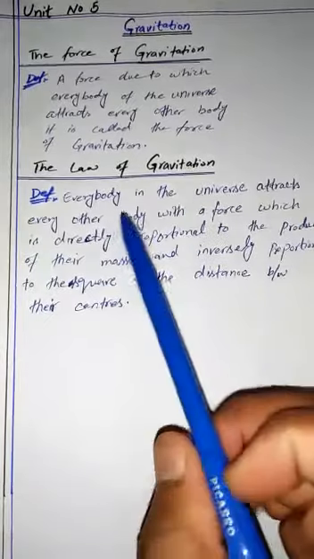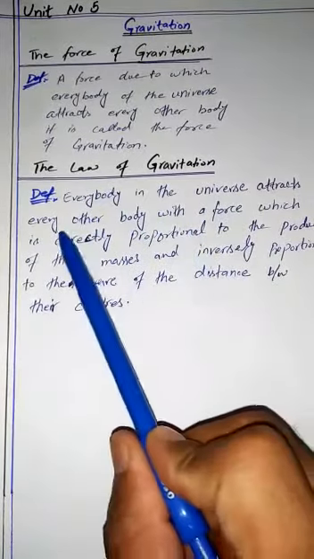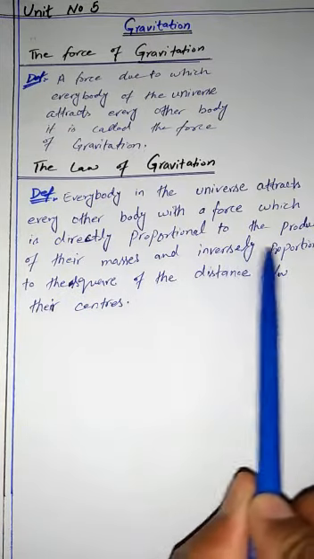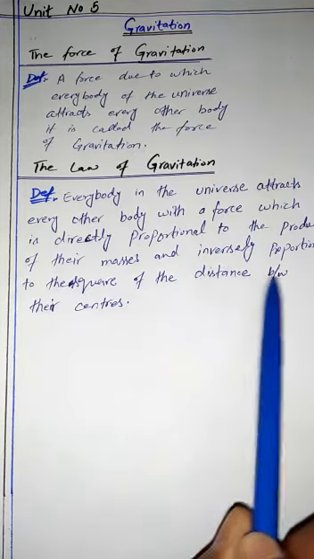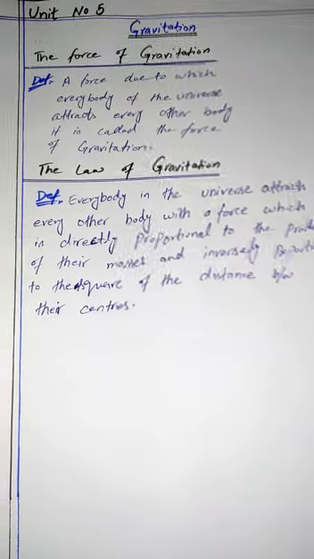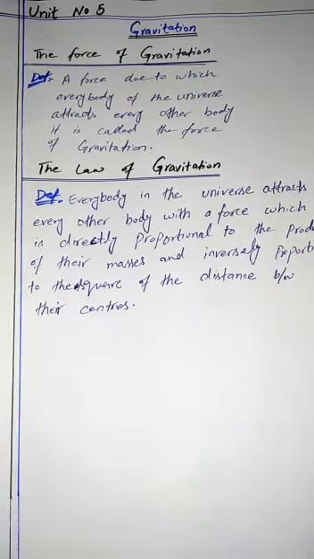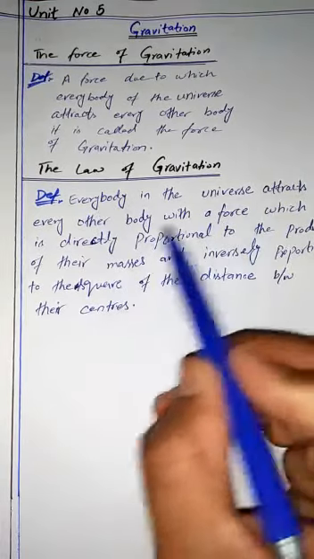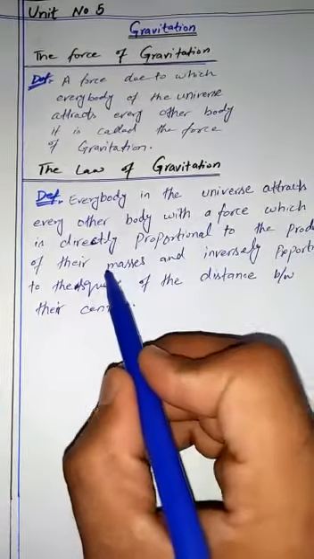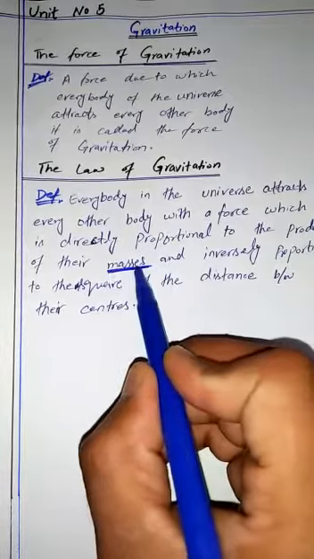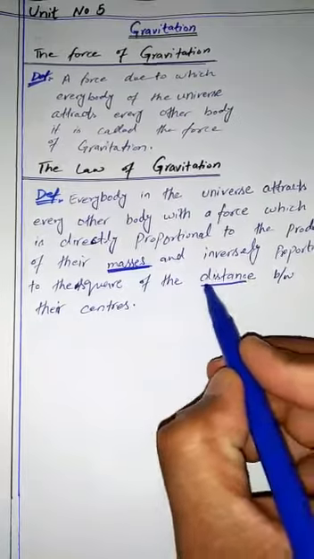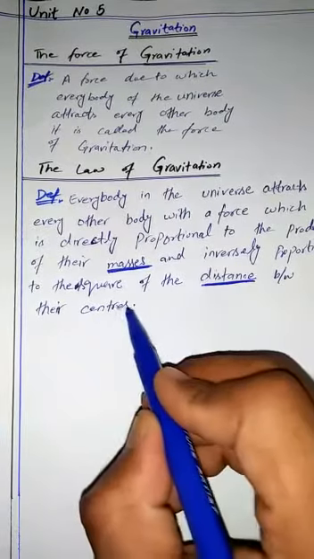Okay, here is the definition. I am repeating: every body in the universe attracts every other body with a force which is directly proportional to the product of their masses and inversely proportional to the square of the distance between their centers. Here are the two main points: the force of attraction is directly proportional to the product of their masses, and it is inversely proportional to the square of the distance between their centers.